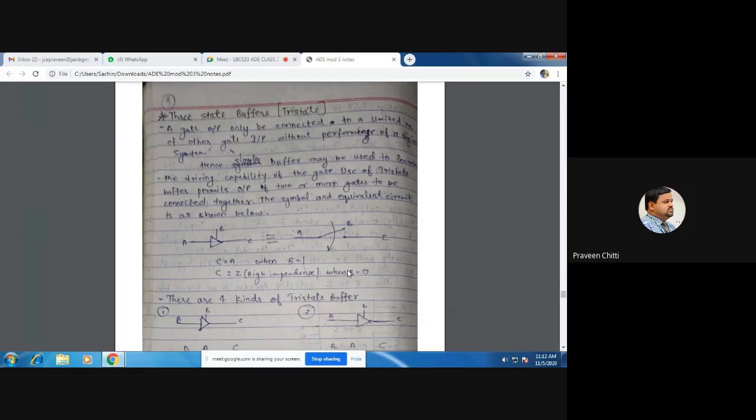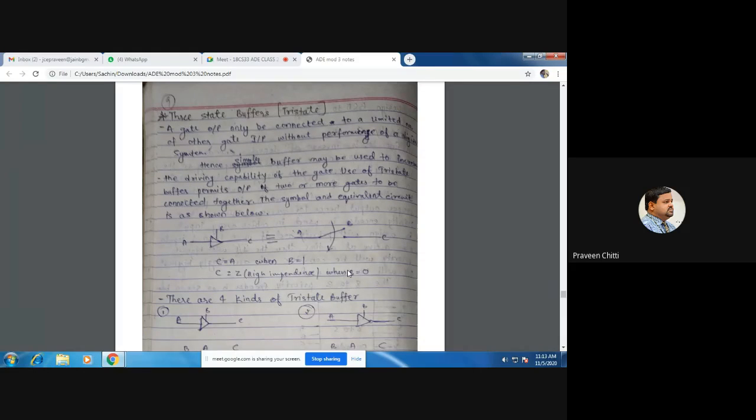So we can use a simple buffer to increase the driving capability of the gate. And to increase this driving capability of the gate, we use the tri-state buffer so that we can connect the output of one gate to the inputs of many other gates without deteriorating the output of the previous gate and without changing the input levels of the succeeding gates to which we are connecting these inputs. What do we mean by tri-state buffer? We are going to discuss in detail.